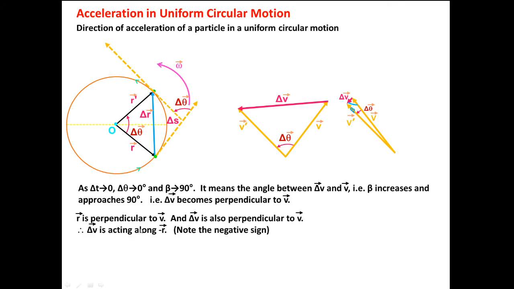R is perpendicular to V. Here it is a tangent, and in class 10 we studied that the radius is perpendicular to the tangent, so the radius vector is perpendicular to the velocity vector, and del V, which is the change in velocity, is also perpendicular to V. So we can say del V is acting along the negative of R. Negative of R means R is acting along this direction, then del V acts along the opposite direction.